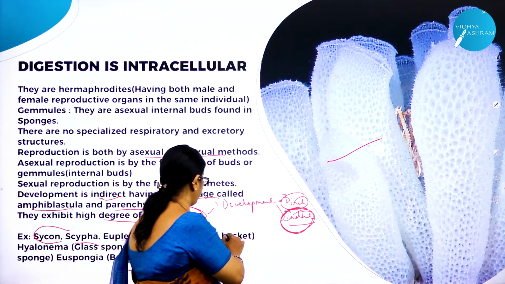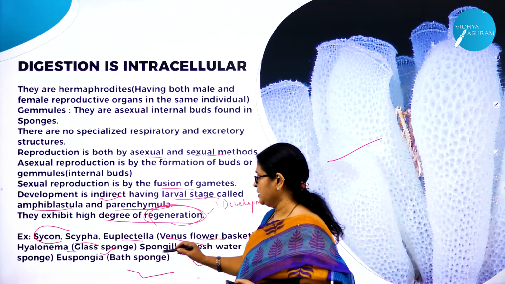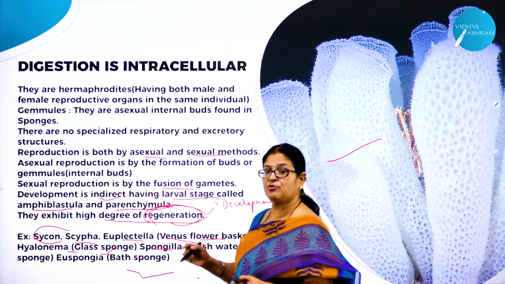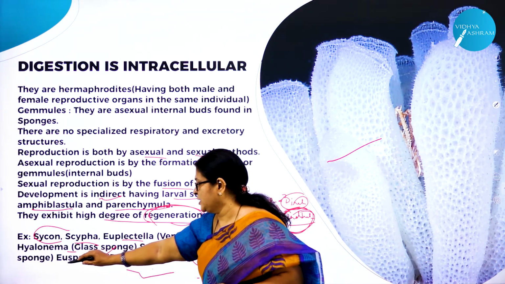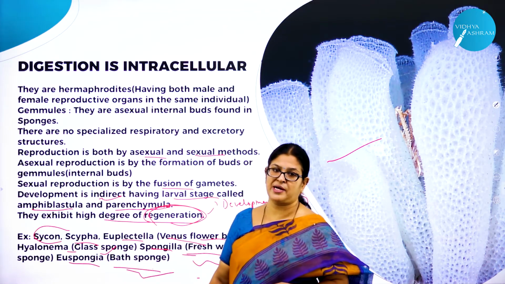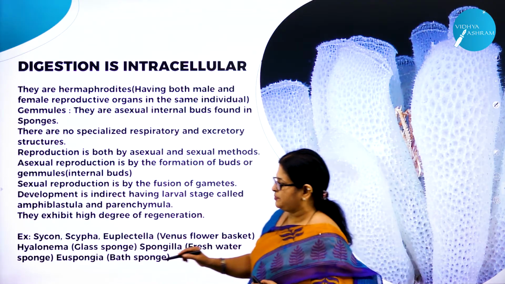So it is Venus flower basket. Then we have Hyalonema, called glass sponge. Then Spongilla. As I said, the only one which is a freshwater form is called Spongilla. That is the freshwater sponge. Then Euspongia, which is also called the bath sponge. All these are the examples. So what are the examples?